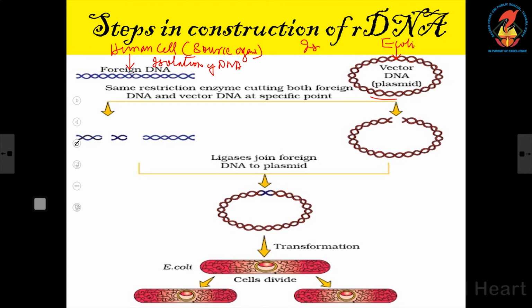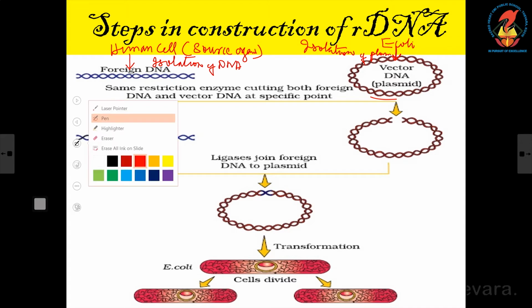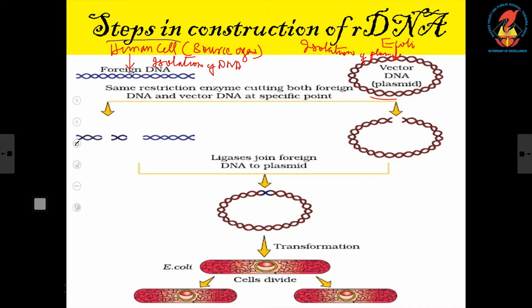So this is isolation of plasmid from E. coli. So the first step is indicated. From the human cell what is taken? The entire DNA, and from the E. coli what is taken out? The plasmid. So first step is isolation.